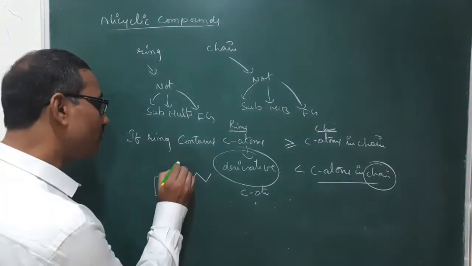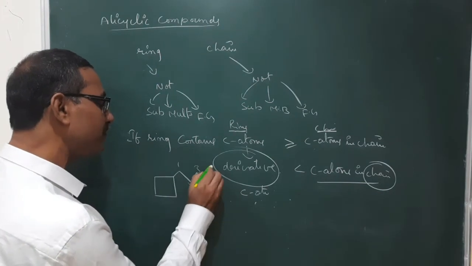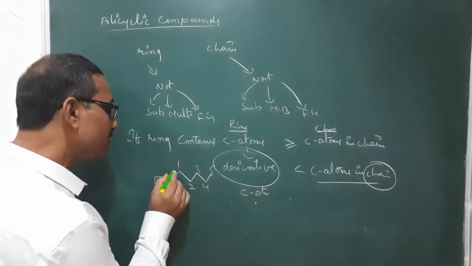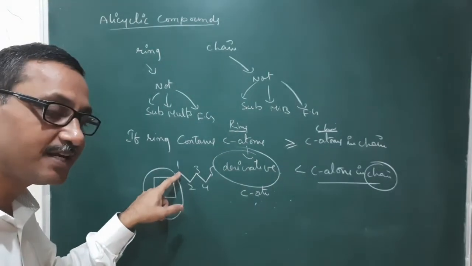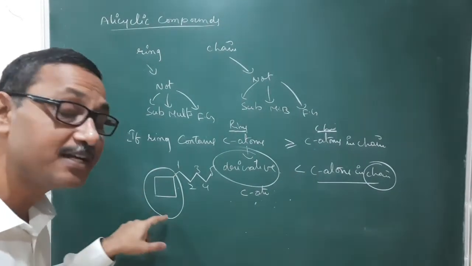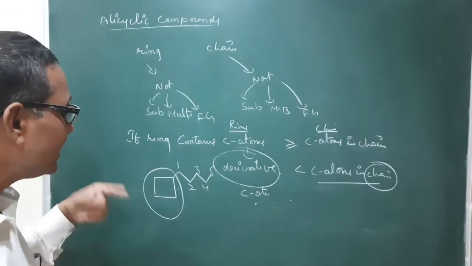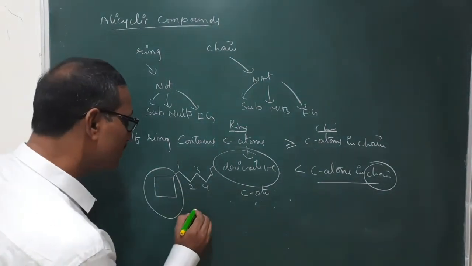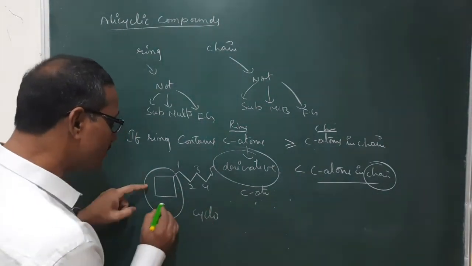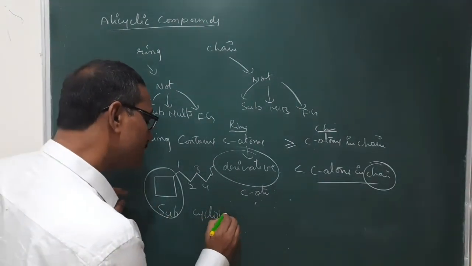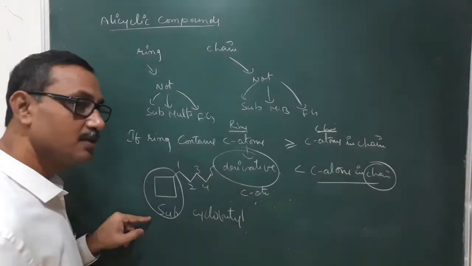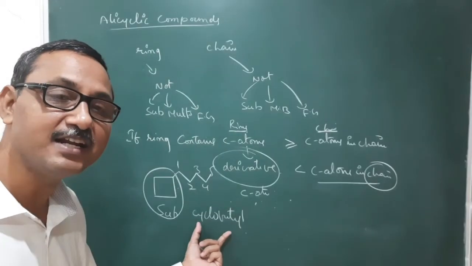So that is 1, 2, 3, 4, 5. Why is numbering given from this side? According to the lowest locant rule, by giving numbering from this side, this substituent gets the least possible number. Next, while writing the name, the ring is now a substituent: cyclobutyl. It is simply a secondary prefix.